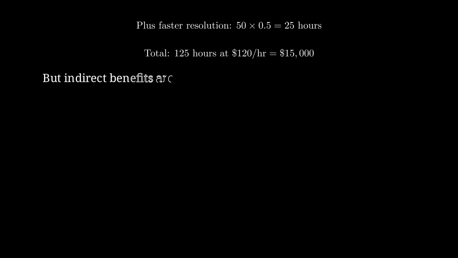Plus, faster resolution from better debugging patterns saves approximately 30 minutes per incident. That's 25 additional hours saved. Total savings: 125 engineer hours at $120 per hour, fully loaded cost, equals $15,000 per year in direct savings. The indirect benefits are much larger: reduced customer frustration, faster feature velocity, improved team morale, and accumulated knowledge capital. These easily multiply the direct savings by 3 to 5 times. Conservatively estimating, total value ranges from $45,000 to $75,000 annually for a 20-person team.